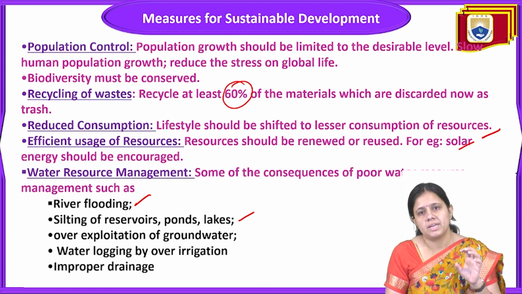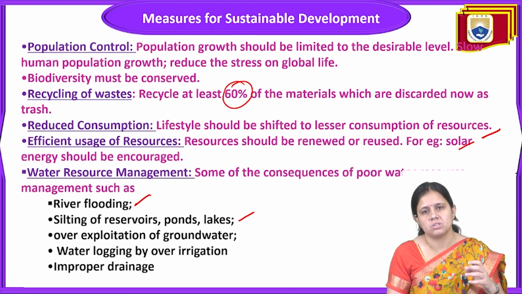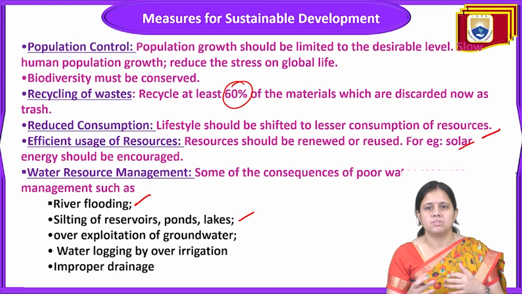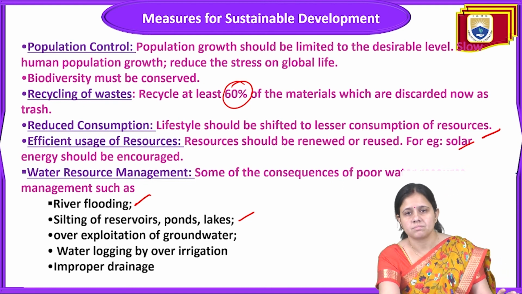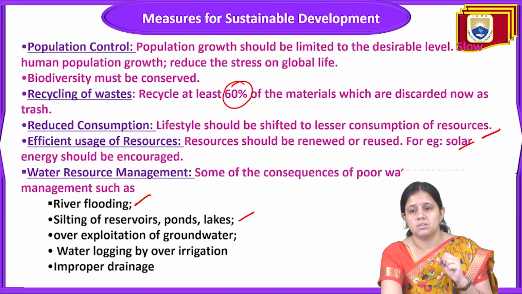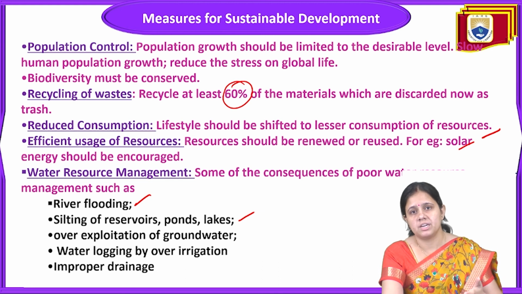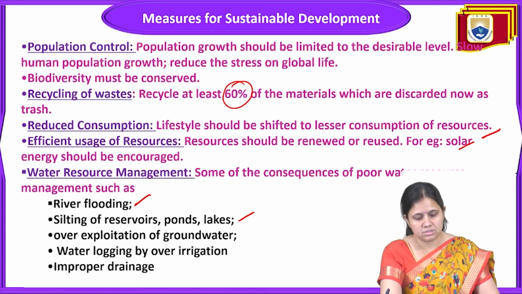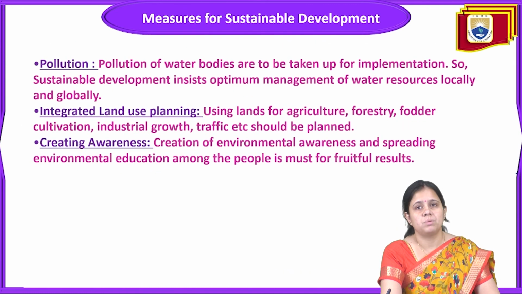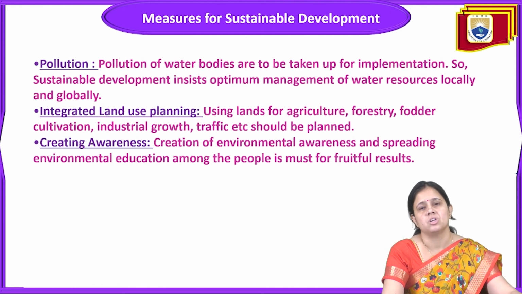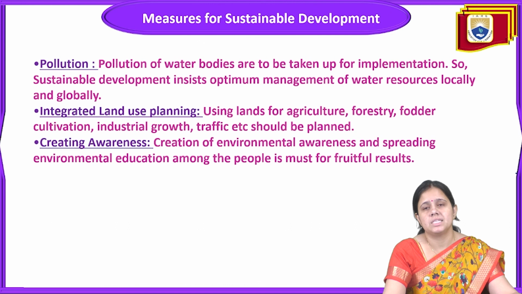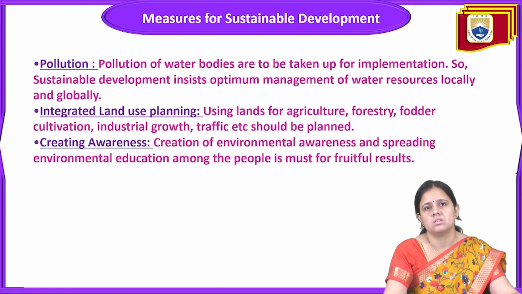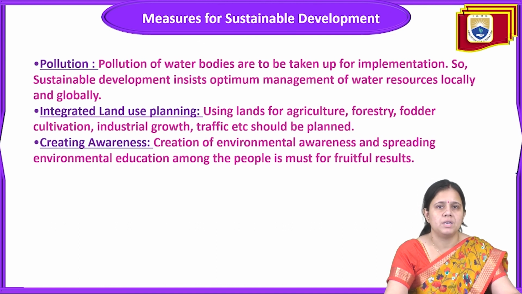So management of all these is important, because after reducing problems related with water, then only water resource management can be achieved, and that is very important for sustainability. Next, the pollution of water bodies is to be taken up for implementation. So sustainable development insists on optimum management of water resources at local and global levels.